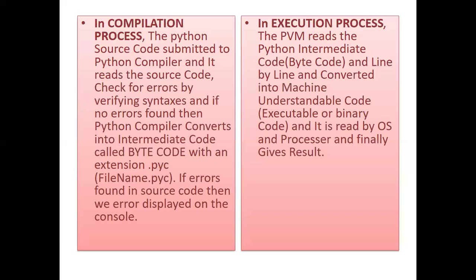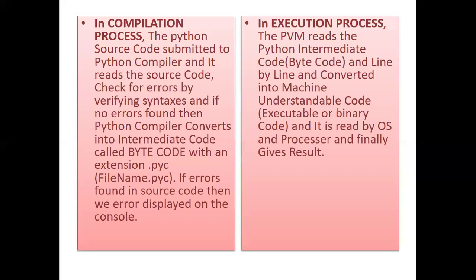It will read the source code, check for errors, and verify the syntax. If an error is there, it will be displayed on the console so that we can check it and make the changes. In case no error is found, the compiler converts it into intermediate code with the .pyc extension.